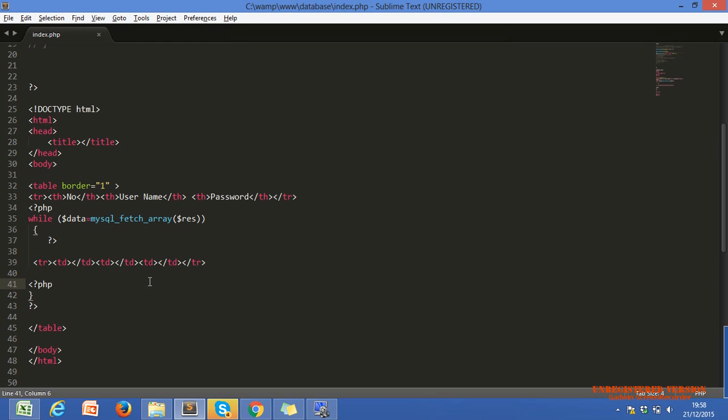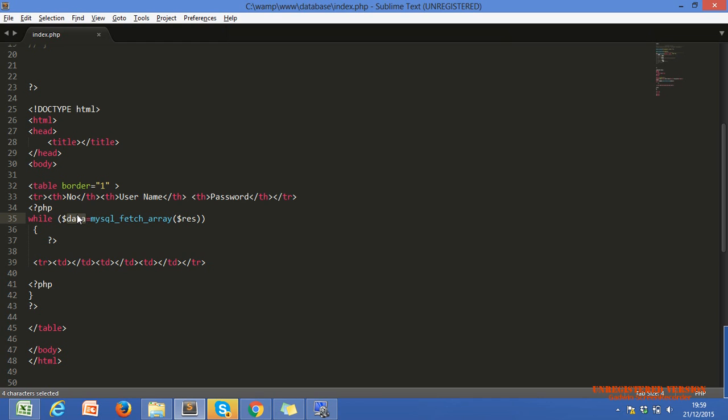Yeah, actually, what is the behavior of a while loop? A while loop just executes all the code within the curly brackets whenever our condition is true.